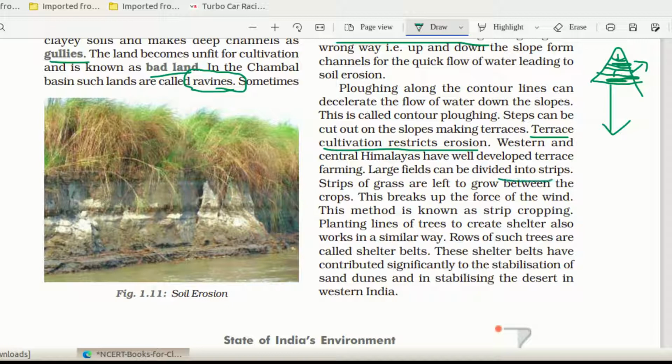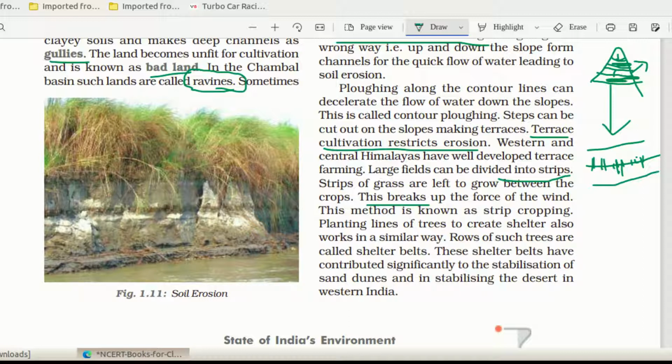Western and central Himalayas have well developed terrace farming. Large fields can be divided into strips, small areas, and strips of grass are left to grow between the crops. After making these contours or belts, we have to plant some grasses over here on these boundaries. So it will also block the soil erosion. This breaks the force of wind. Suppose we plant large trees over the boundary of each terrace, you can see wind erosion will be reduced. That is known as windbreakers.